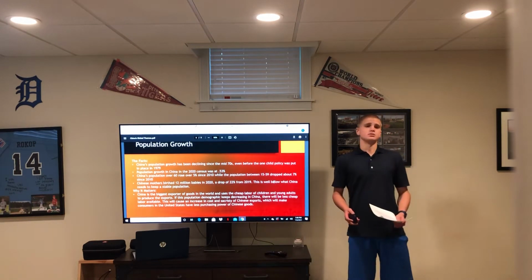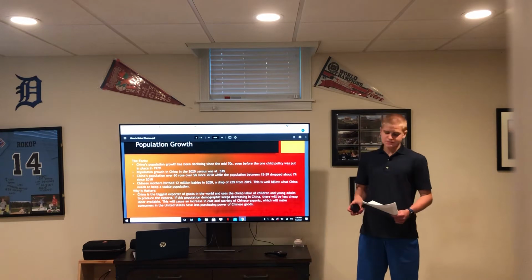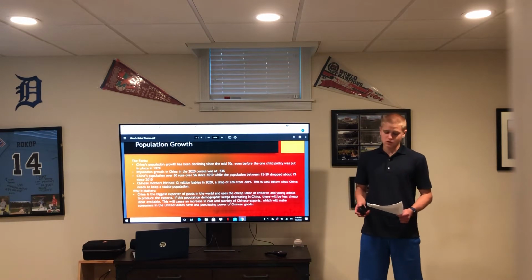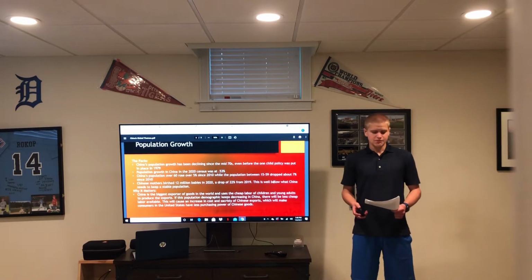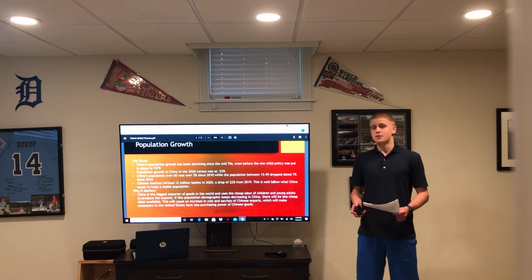The first major global theme in China is population growth. China's population growth has been declining since the mid-70s, even before the one-child policy was put into place in 1979. Population growth in China in the 2020 census was at 0.53%.